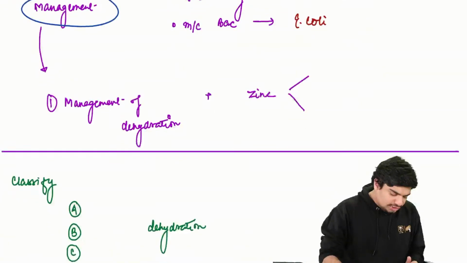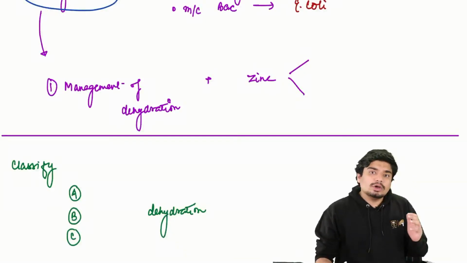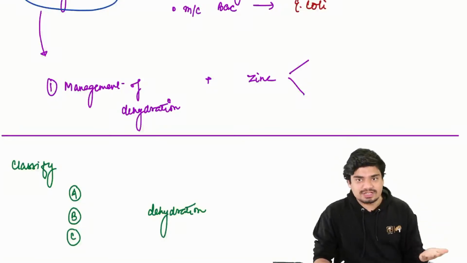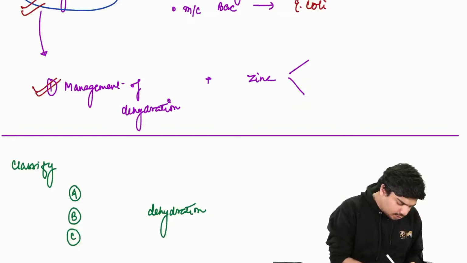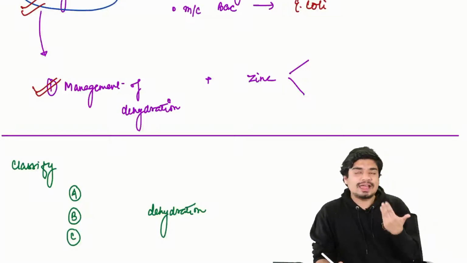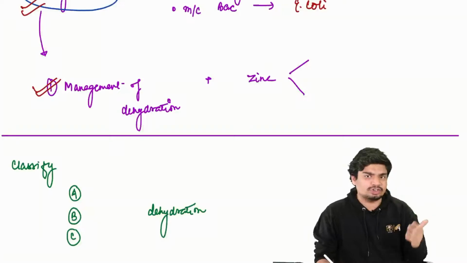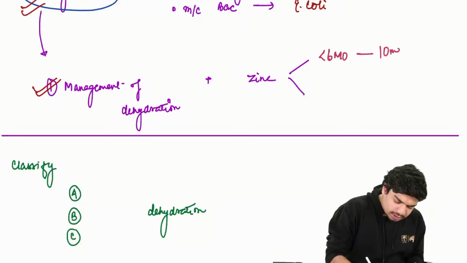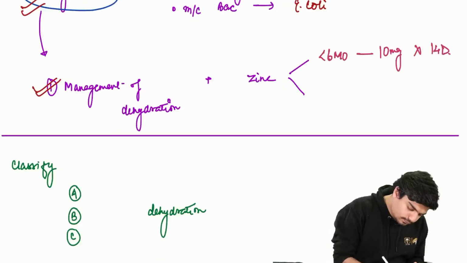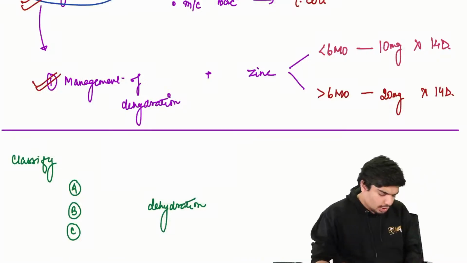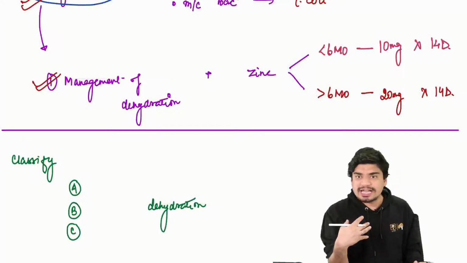Now, as far as management of diarrhea is concerned, it is not the diarrhea which kills. It is actually the dehydration that occurs because of diarrhea which kills. So the management of diarrhea focuses on management of dehydration. Along with that, we give zinc to every child who has diarrhea, because zinc helps in epithelial integrity and preservation. So zinc decreases the duration of diarrhea. If the child is less than 6 months, we give 10 mg for 14 days. If the child is more than 6 months, we give 20 mg for 14 days.